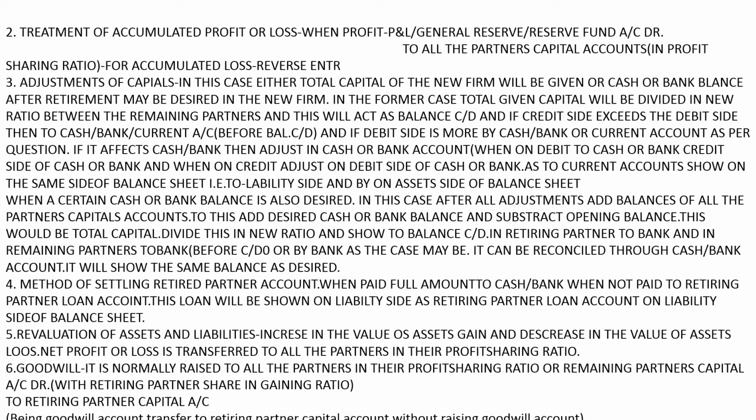In the former case, the total given capital will be divided in the new ratio between the remaining partners, and this will act as a balancing figure in capital accounts. And if the credit side of the capital account exceeds the debit side, then it goes to cash or bank or current account.